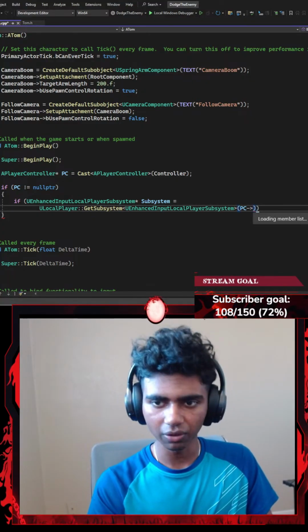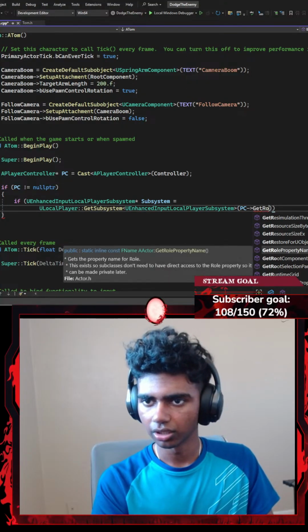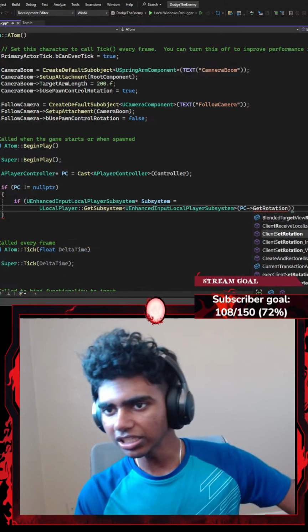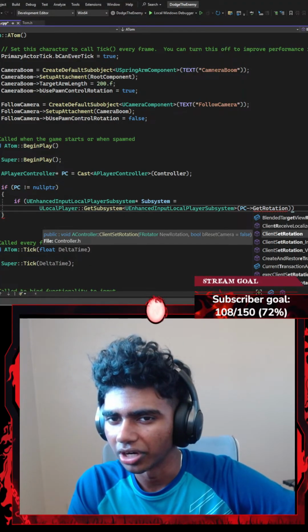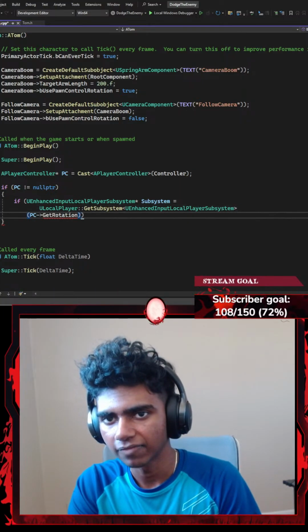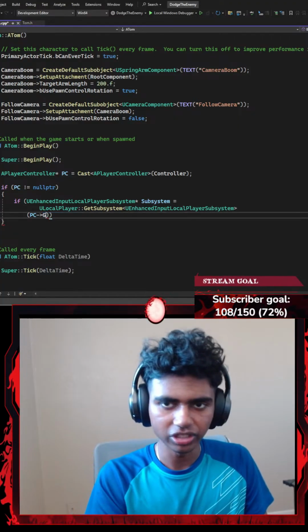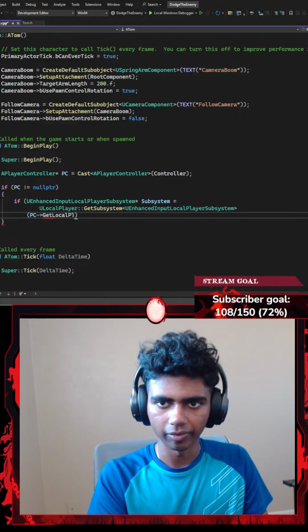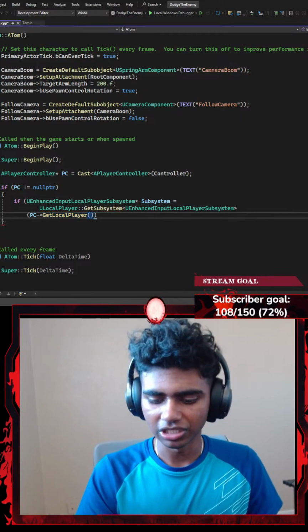Let's delete that. I'm positive it's rotation, not client rotation. Let's think. Or I think it's like get local player. There we go. So I'm gonna go ahead and get my local player, use this function.